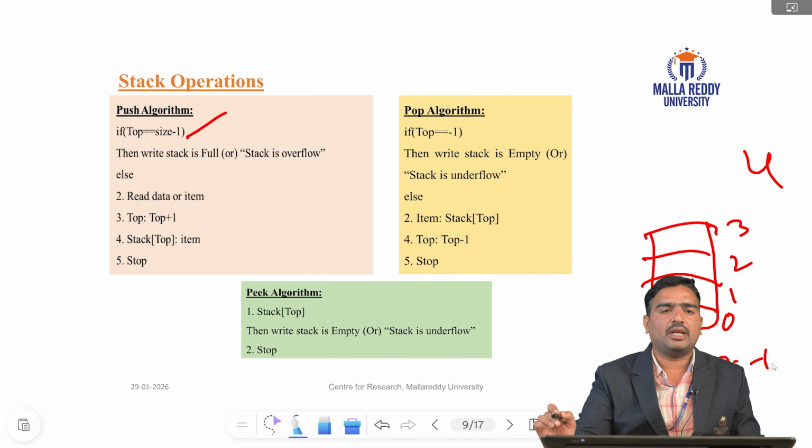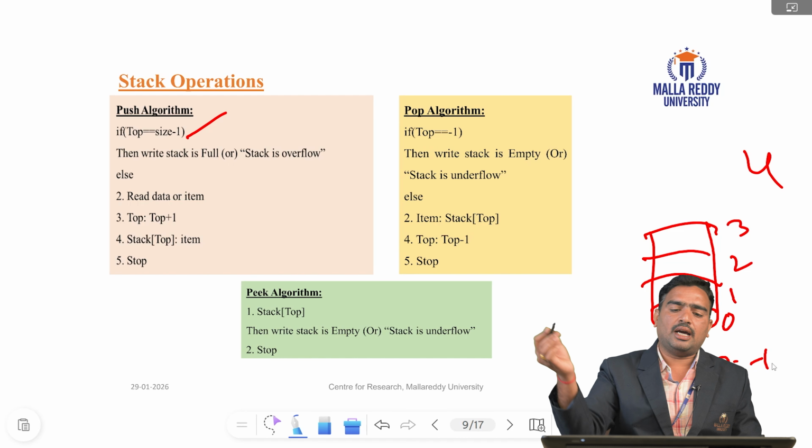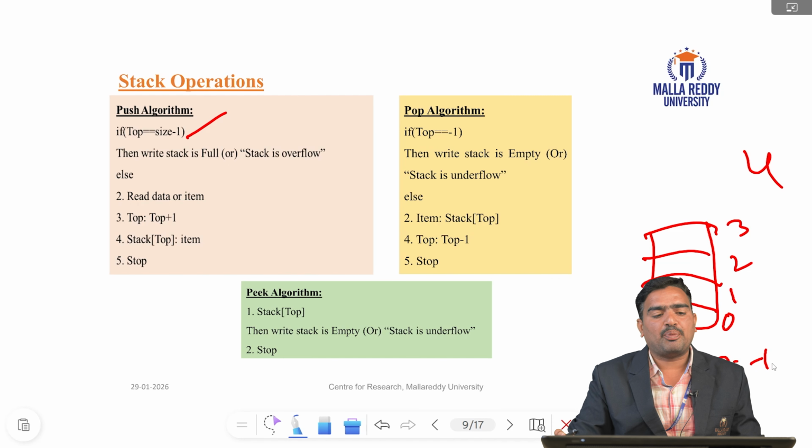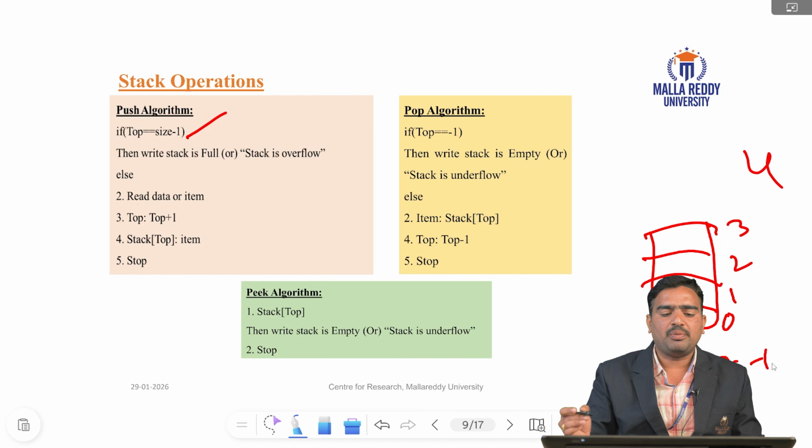Next, the peek algorithm. We use the peek algorithm only to display the top element in the stack. Only the top element is displayed. For is empty and is full: for is full, if top equal to size minus 1, the stack is overflow, the stack is full. For empty, if top equal to -1. These are the algorithms of the stack operations: push algorithm, pop algorithm, peek algorithm.